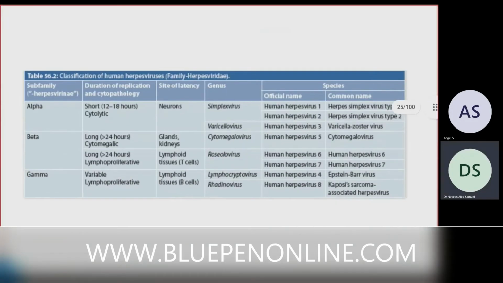There are different names and genera you need to study. The different names of the herpes viruses are herpes simplex virus 1, 2, then 3, 4, 5, 6, 7, and 8.